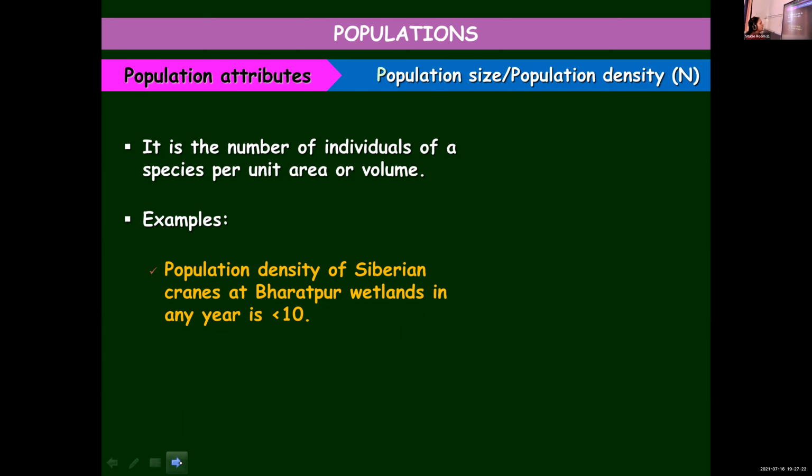Because they are not natives of that region. They migrate to that region from Siberia just to tide over the unfavorable condition, or just to escape from the colder climate. They migrate to Bharatpur. So there, every year, the population density, meaning the number of Siberian cranes per unit area, if you calculate it, will be less than 10.